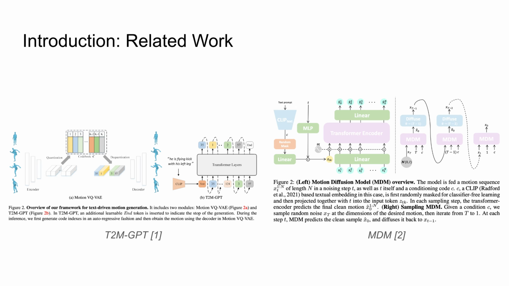Existing approaches generally fall into two categories: discrete models, such as T2M-GPT, and continuous models, such as MDM. While these methods have made great progress, they typically pair an entire motion sequence with a single text feature extracted by a CLIP model. This coarse alignment neglects the internal semantic structure, often leading to missing or incorrect actions.